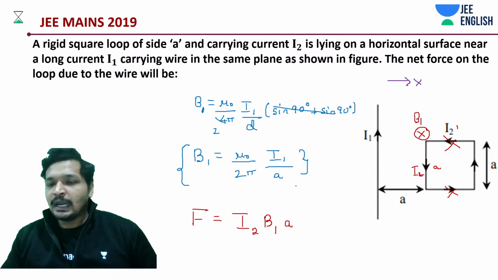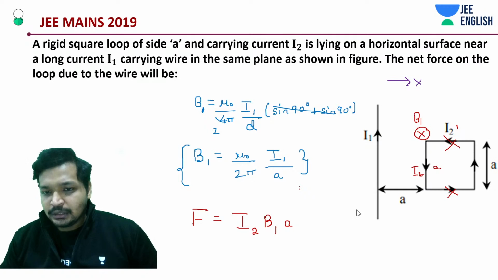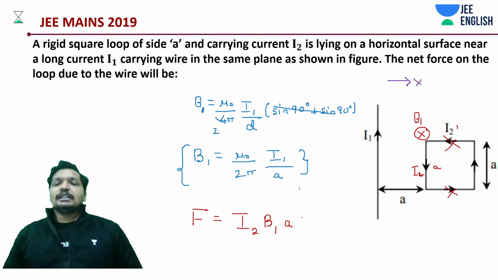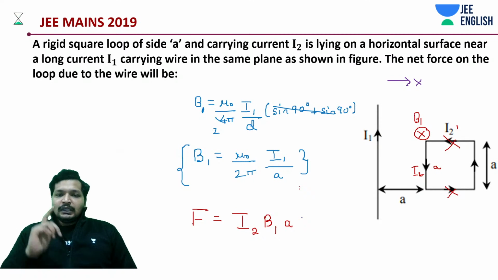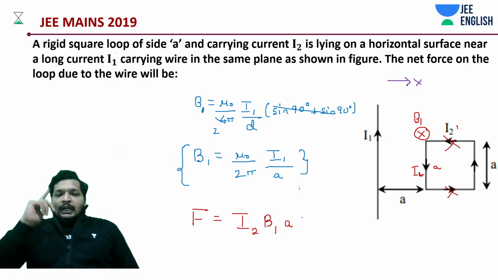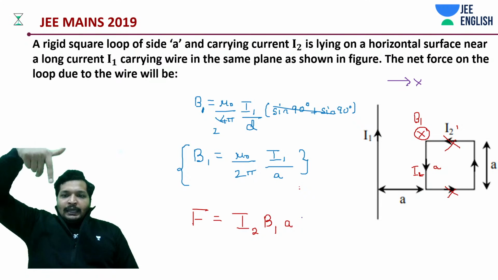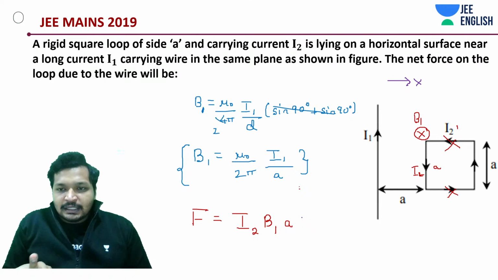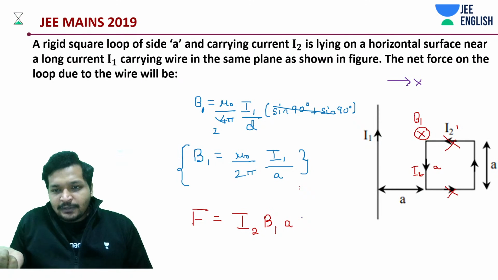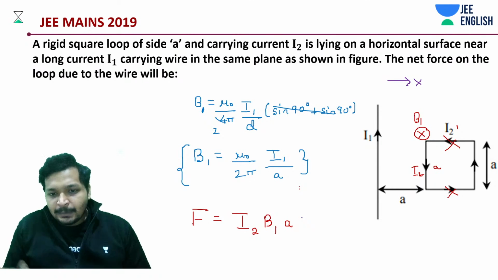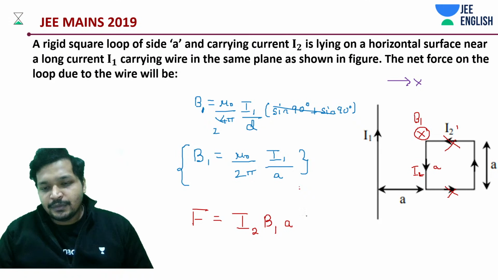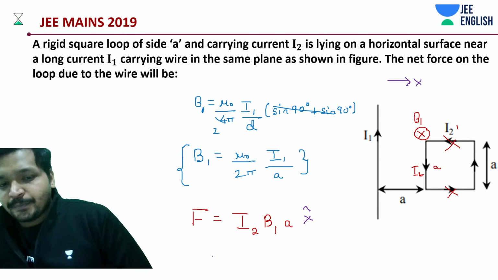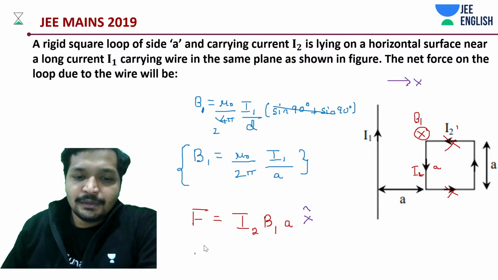Okay. And coming to the direction, what is supposed to be the direction? See, again, let's do it this way. Your current is carrying, like, right, I2 is in this direction. Field is in which way? Field is like this, so it's supposed to be repulsive. Repulsive. So we can say it's X cap. Okay, done. That's it. Understood this point?